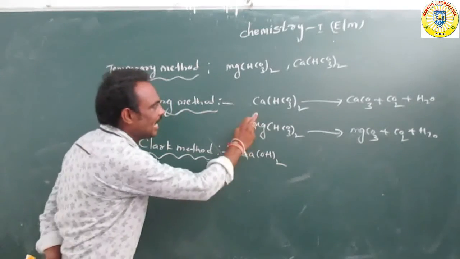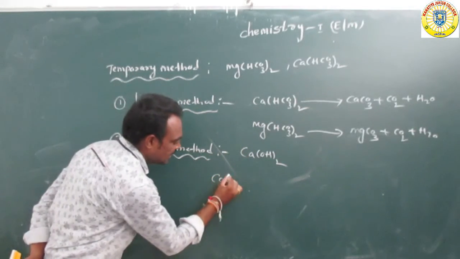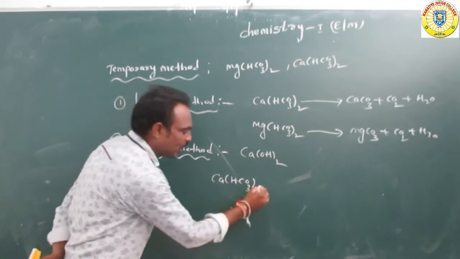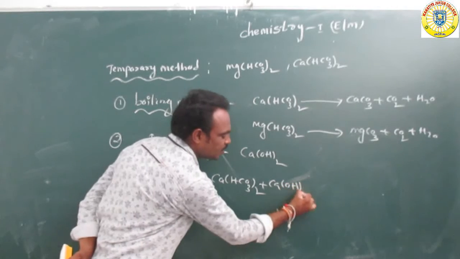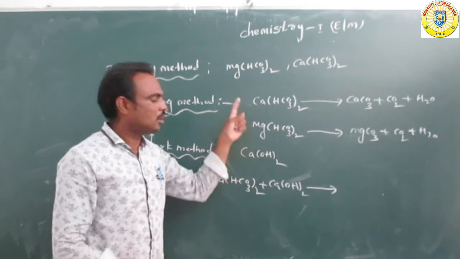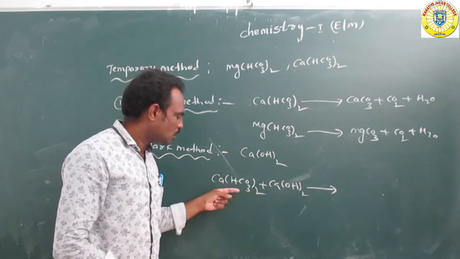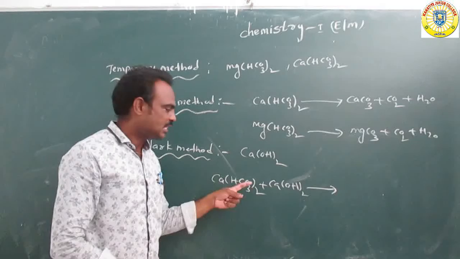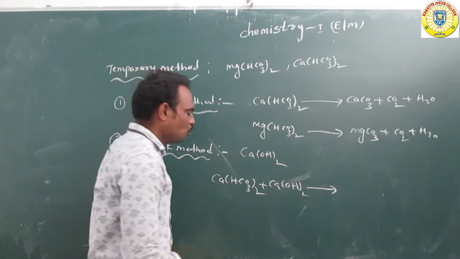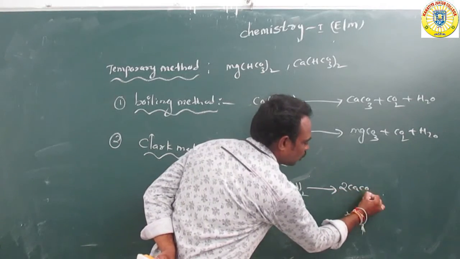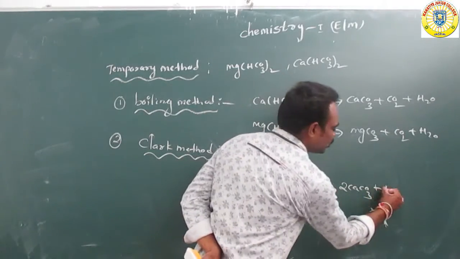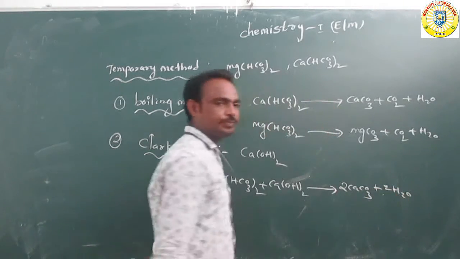Suppose hot water contains calcium bicarbonate, Ca(HCO3)2. This calcium bicarbonate reacts with the calcium hydroxide, forming CaCO3, calcium carbonate, and water molecules.